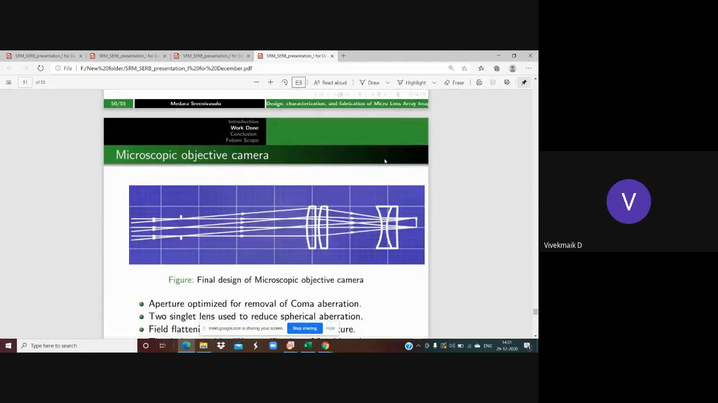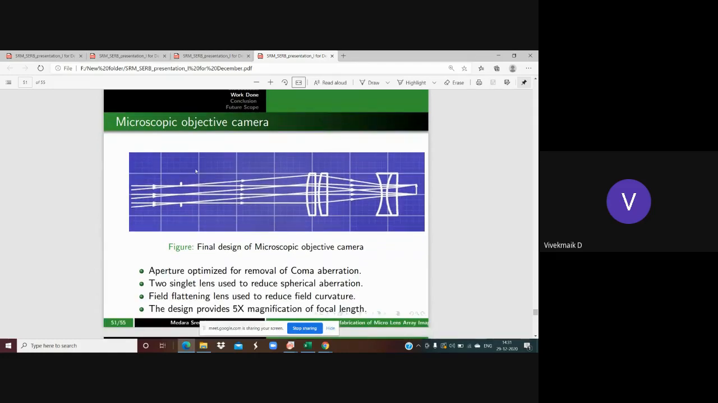Now, our final design of the microscopic objective camera is like this. What aberrations have we seen? Chromatic aberration, spherical aberration, coma aberration, and field curvature aberration. To remove the coma aberration, I'm using the aperture at a particular position. To remove the spherical aberration, I'm using the double lens. And to remove the field curvature and flatten it, I'm using a diverging lens, a negative lens. Because of that, I'm going to get an image with good clarity at the center, and even at the edges.